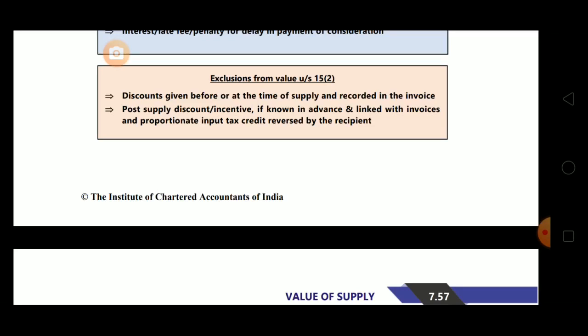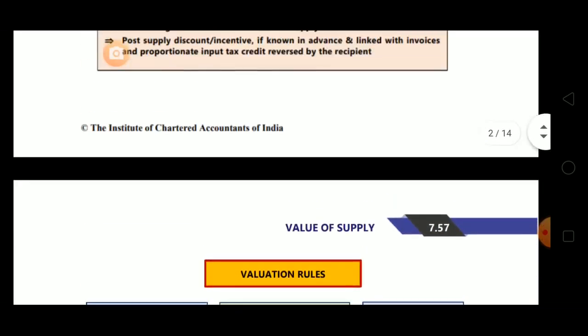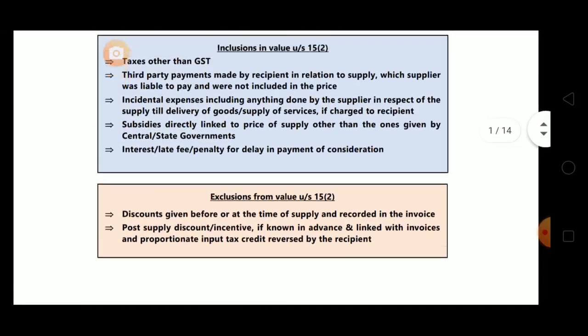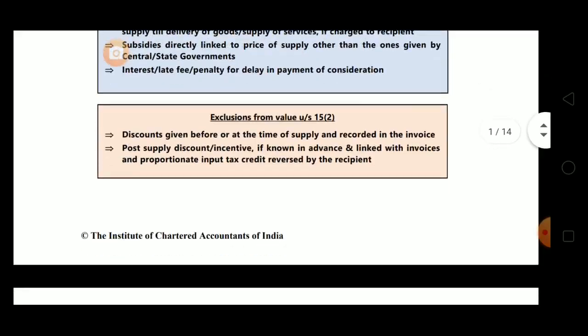Suppose any discount was given post supply and that was not known before, meaning the agreement was not made before or at the time of supply, then that discount will not be considered. We can't deduct that discount from the value. Okay, so this completes our TV section 15(1), 15(2).